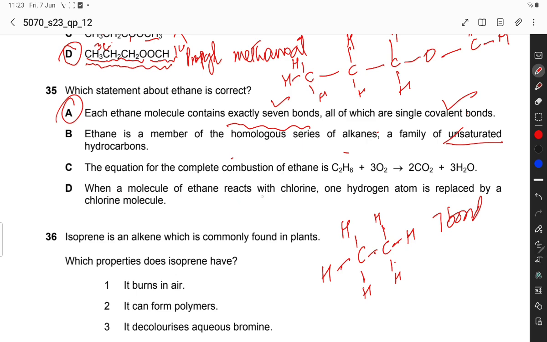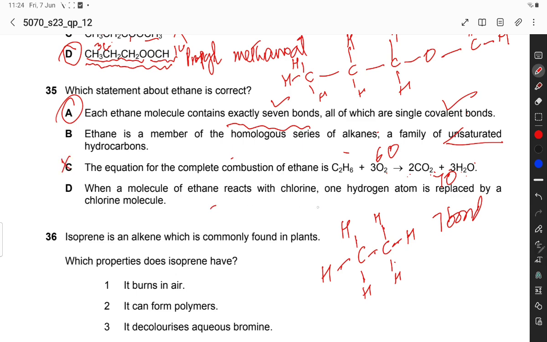Option C is the equation for the complete combustion, which gives carbon dioxide and water. C2H4 plus 3O2 to... 6 oxygen atoms on this side, but 7 oxygen atoms on the other, so this is also incorrect.